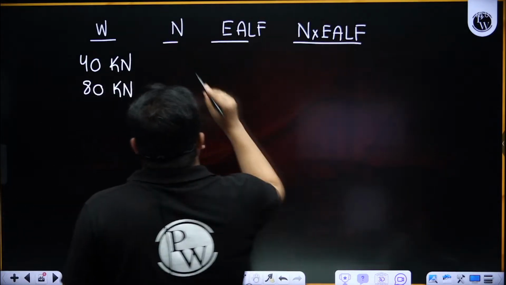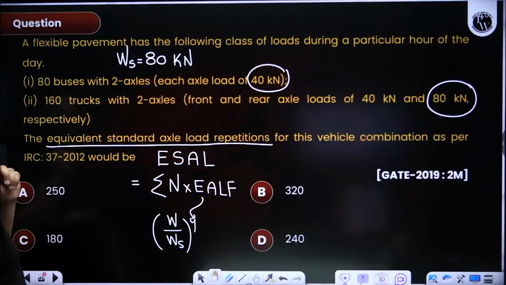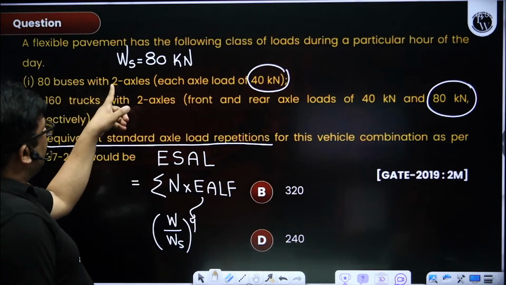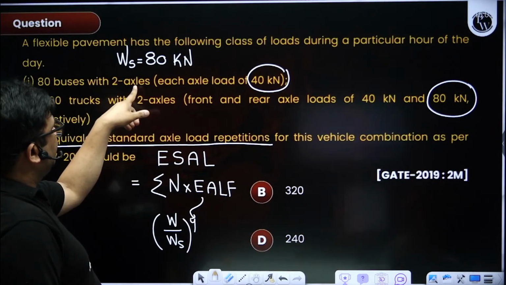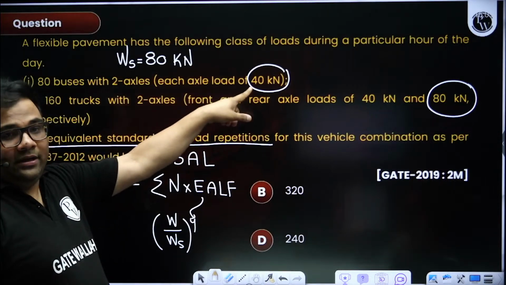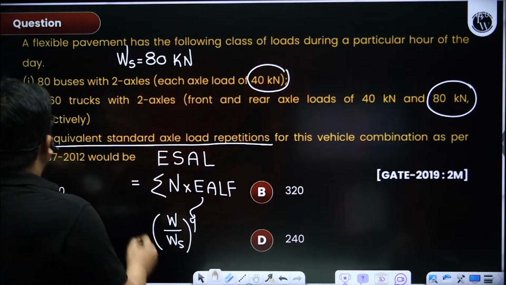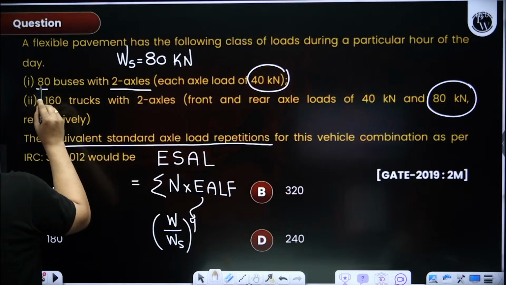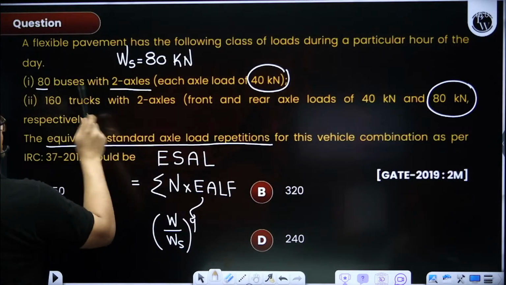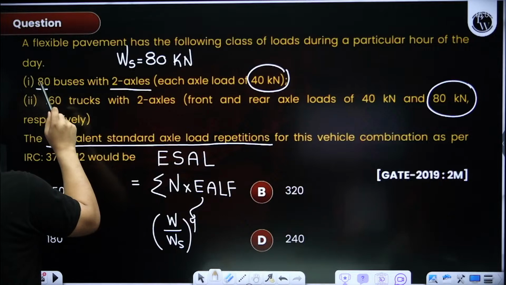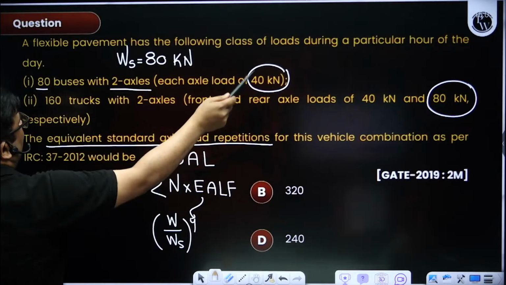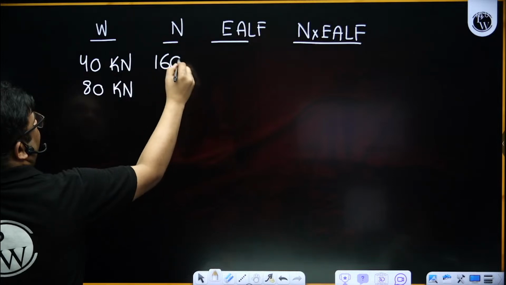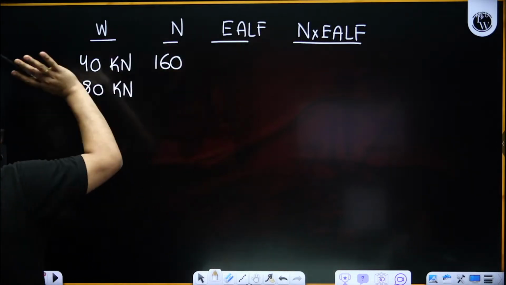So what I will do, I will take the frequency. How will I find the frequency? We have 80 buses and each bus has 2 axles, and both are 40, right? So 80 buses means 160 axles, and all are 40. So frequency for 40 is 160 from buses.